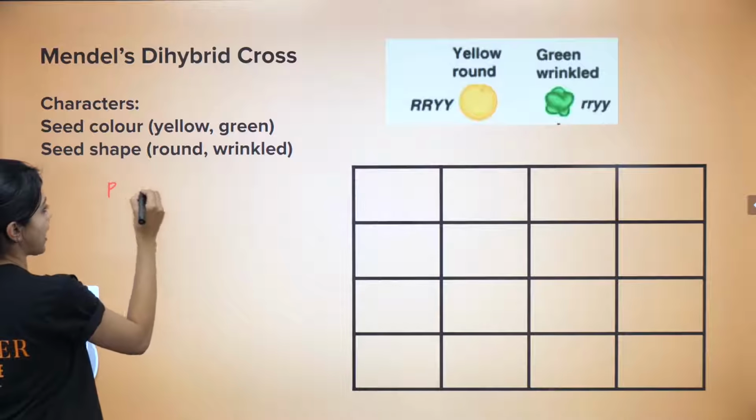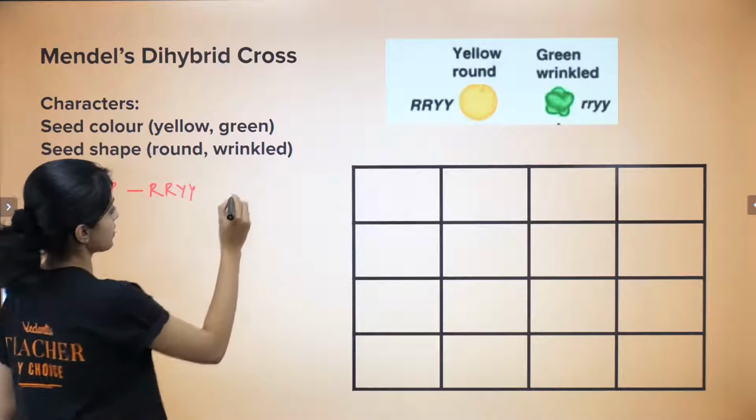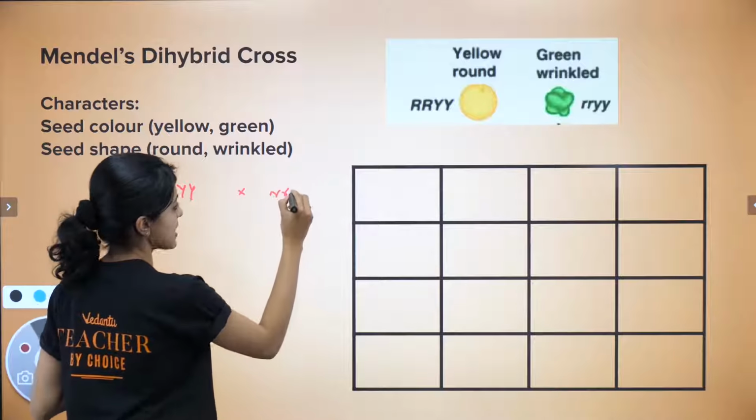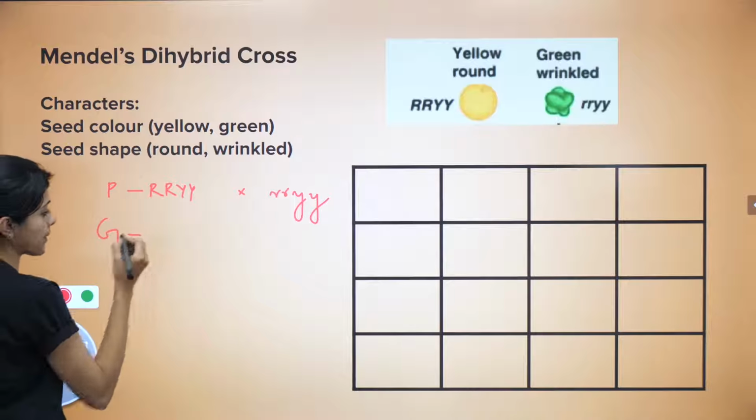So let us start by writing the combinations of the parents. The parents are, this is one parent, right? And the other parent is completely recessive. Now comes the trickier part, children.